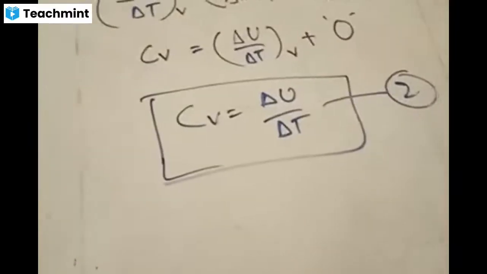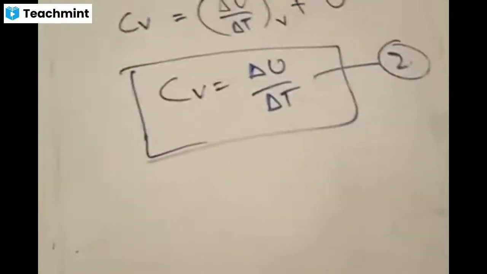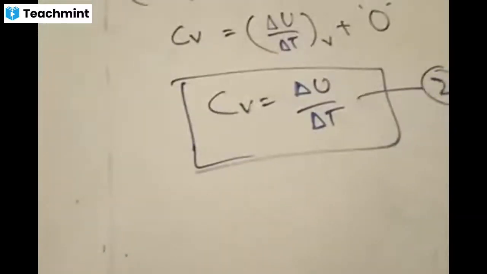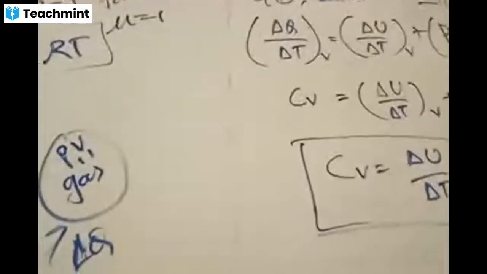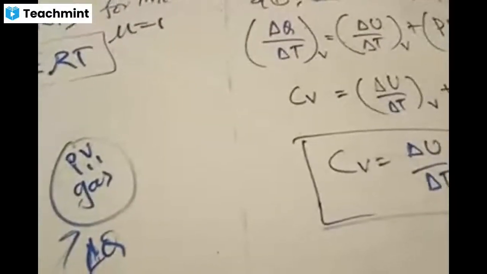Keeping temperature constant is called an isothermal process. Keeping volume constant is called an isobaric process. Keeping pressure constant is called an isochoric process. Accordingly, you are going to get different names. We'll check all these different types of processes. These are called different types of thermodynamic processes. We'll learn about these things in the next class.